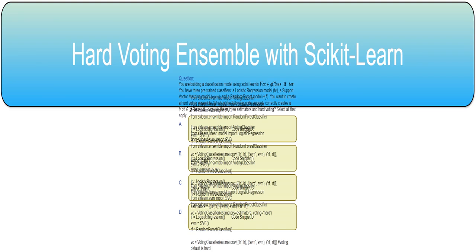This is the title of the problem. I'm building a classification model, a type of machine learning model that predicts which category something belongs to, using a technique called hard voting ensemble, with a library called scikit-learn. It's a fancy way of saying I'm combining multiple simpler models to make a more accurate prediction.